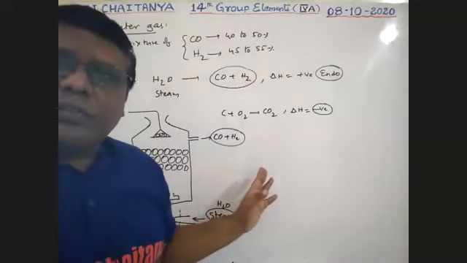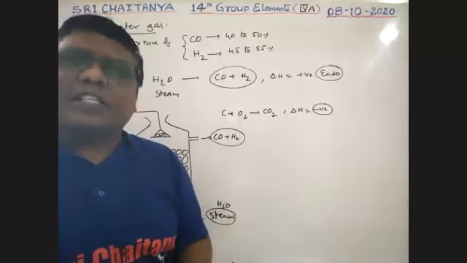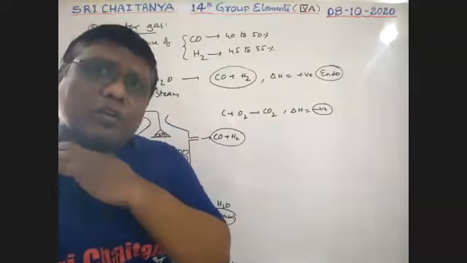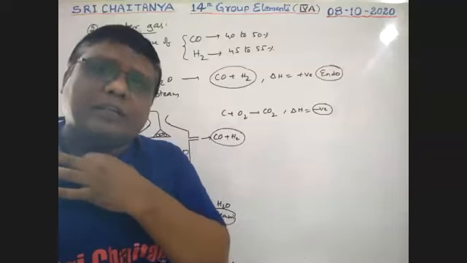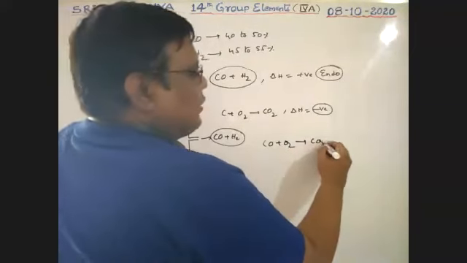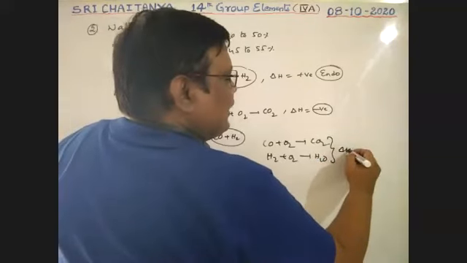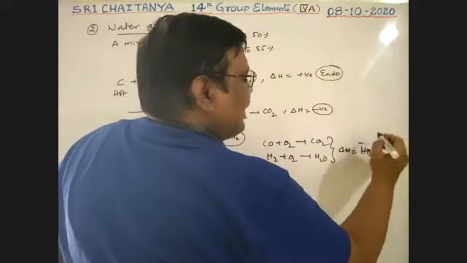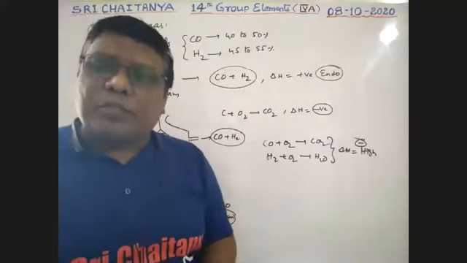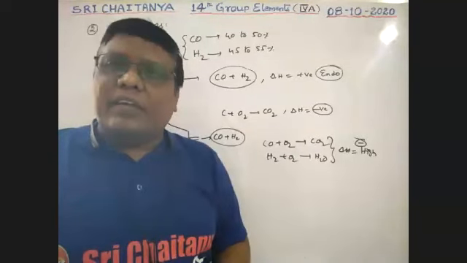So is there any doubt? In the preparation of water gas, only at the time of steam passing does this water gas produce, and that is collected, boys. Here both carbon monoxide and hydrogen are involved in burning, because carbon monoxide reacts with oxygen and gives carbon dioxide, and hydrogen reacts with oxygen and gives H2O. Both these reactions release a very high amount of energy. That means both are involved in combustion, boys. That's why its calorific value is very high.